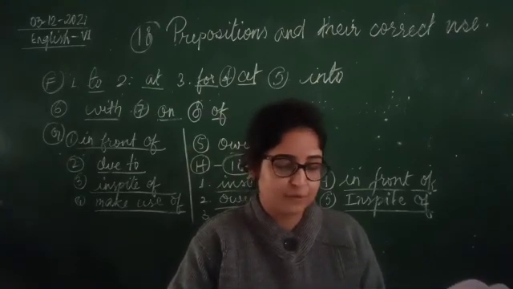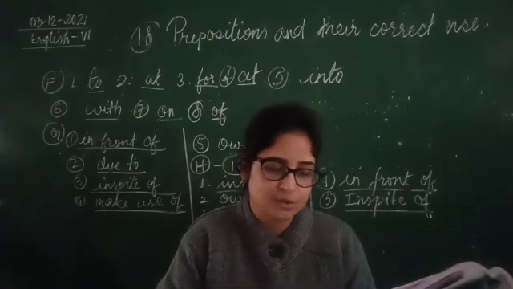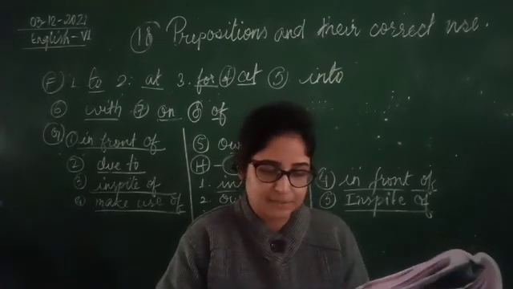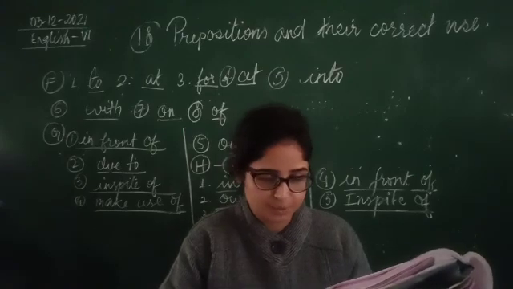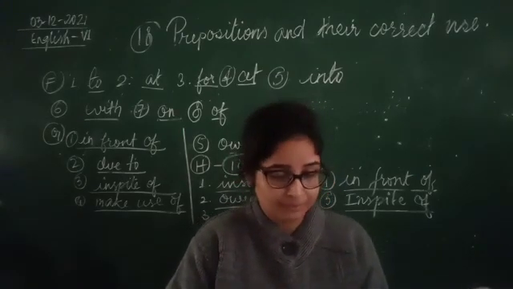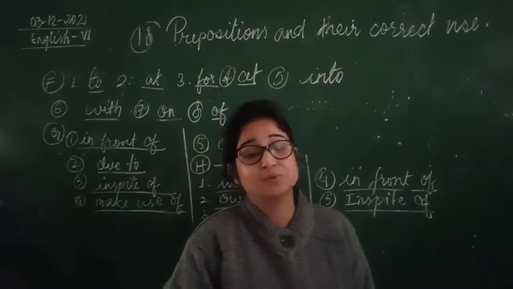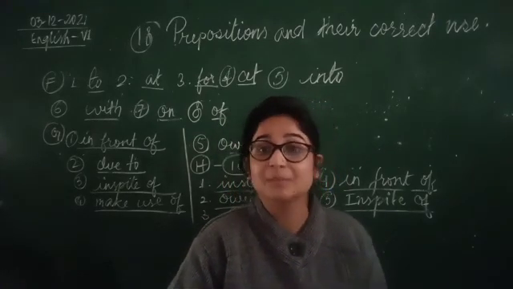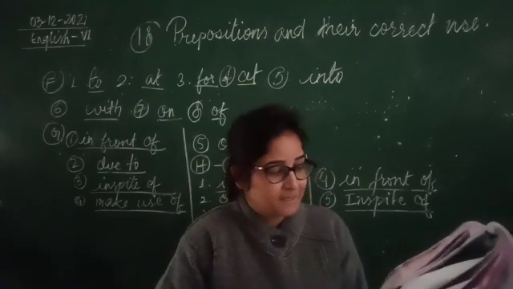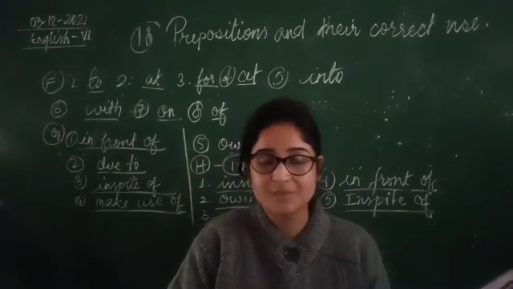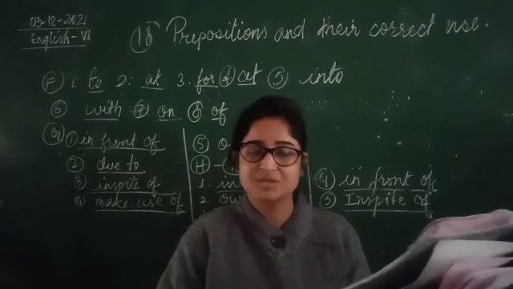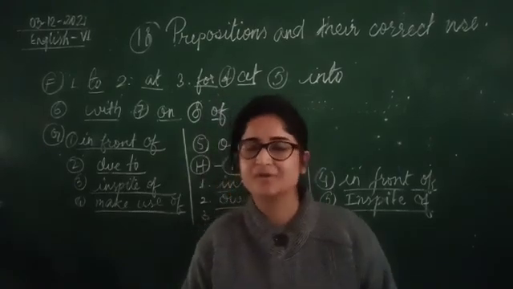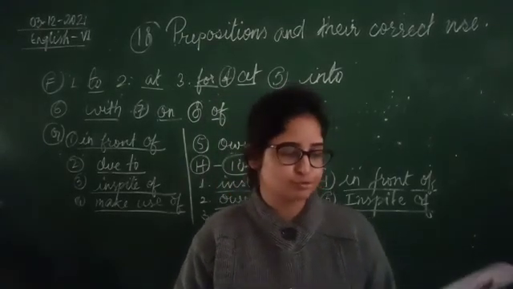With insisted we use on. Radha insisted on taking up the new assignment immediately. The senior citizens complained to the police about the deteriorating law and order situation. Complained to someone, okay? With complain you use of. That means what, children? You say you complain of something, okay? Now Arun is interested in, always interested in, not interested of or interested for. Abhishek is senior. With senior you always use to, or inferior also, superior also you use to.